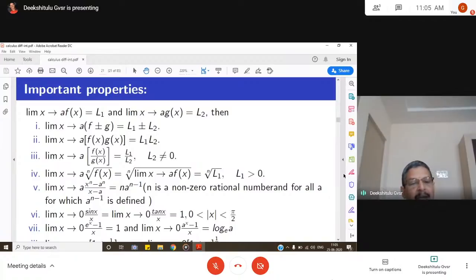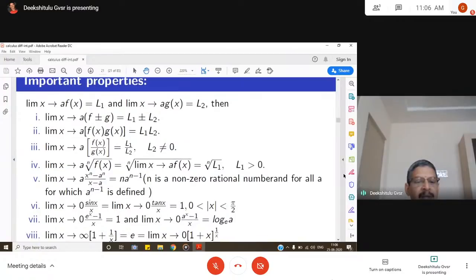Limit x goes to a, x power n minus a power n by x minus a is equal to n into a power n minus 1, where n is a non-zero rational number, and for all a for which a power n minus 1 is defined. Most of the problems on limits use these properties: the limit of x power n minus a power n by x minus a is n into a power n minus 1 as x tends to a.